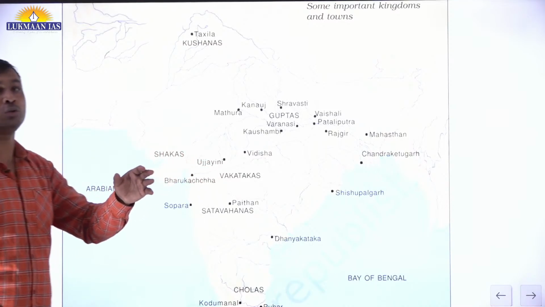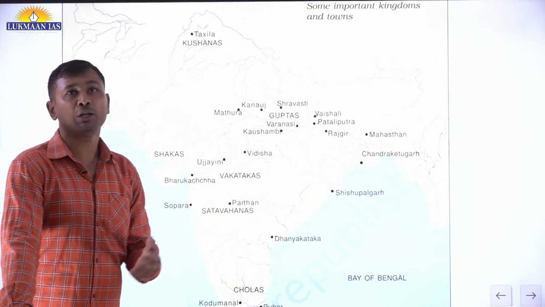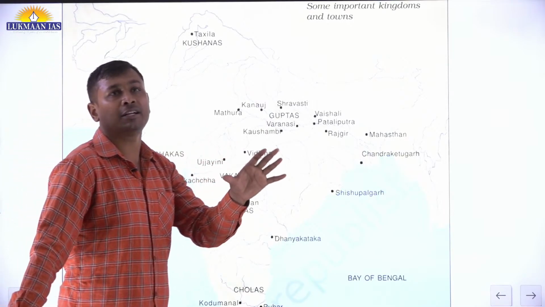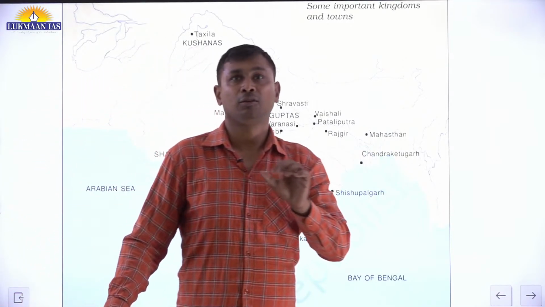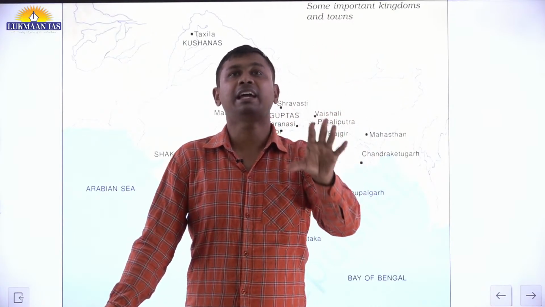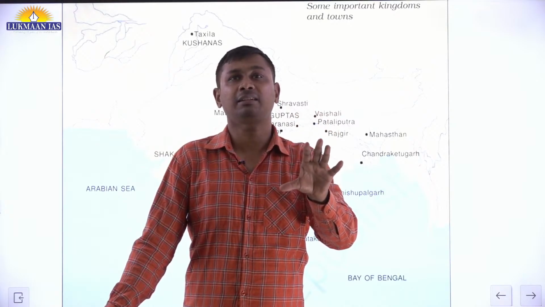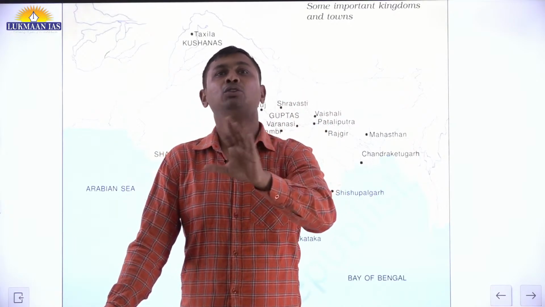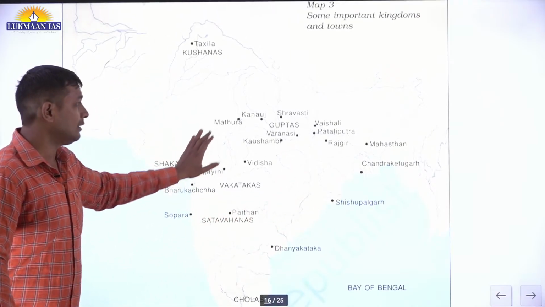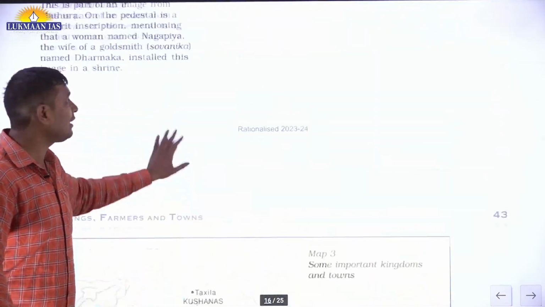Similarly, if you go through the previous year 2022 UPSC paper, you will see that they asked a question related to the Ashokan pillars. They gave the names of the sites where various Ashokan pillars are located, and you had to find the correct match. In this same chapter, this map is at the last.